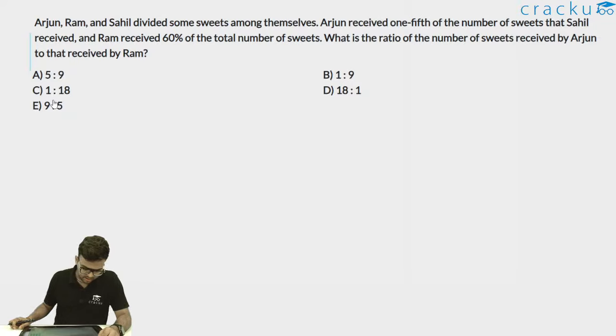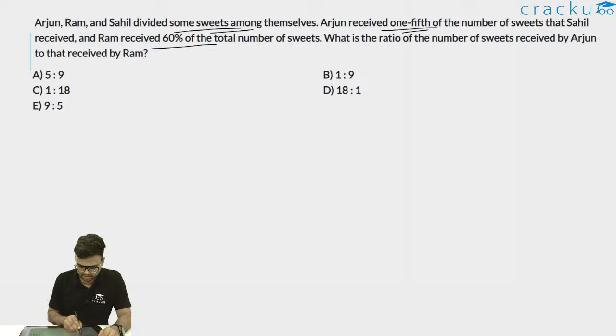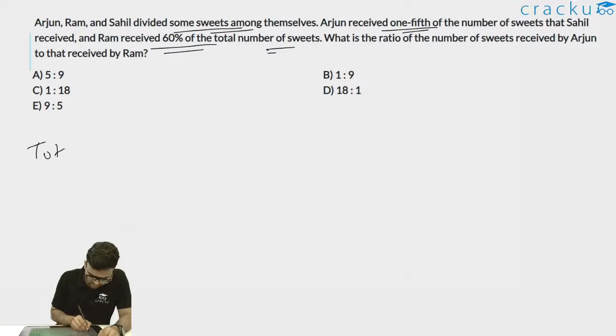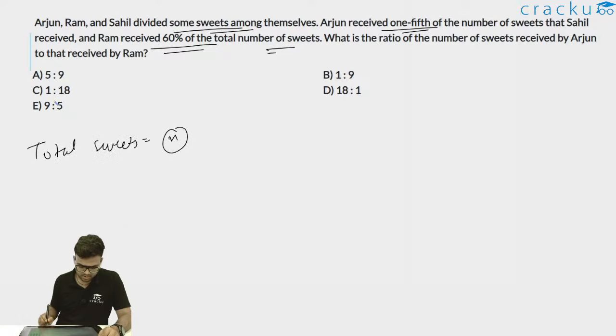So now in this question, it is given that Arjun, Ram and Sahil divided some sweets among themselves. Arjun received 1/5 of the number of sweets that Sahil received, and Ram received 60% of the total number of sweets. So what I'll do, I'll assume the total number of sweets is equal to n. There are 3 people, Arjun, Ram and Sahil.